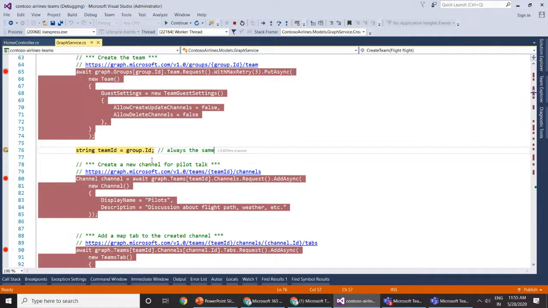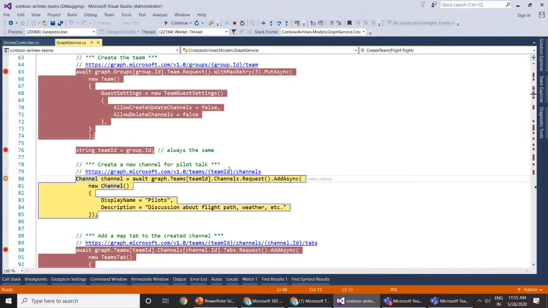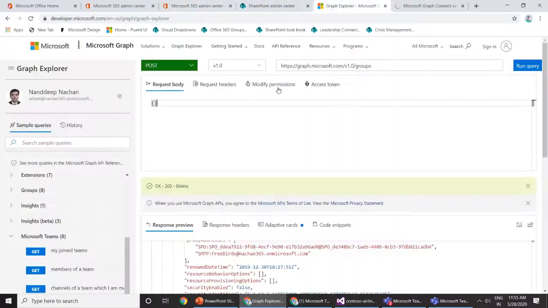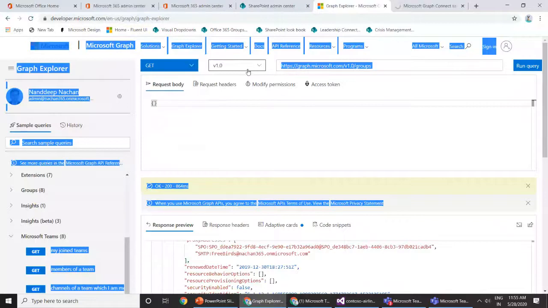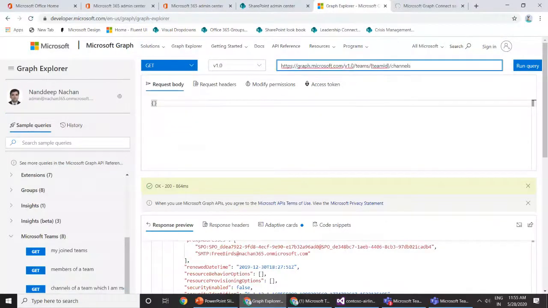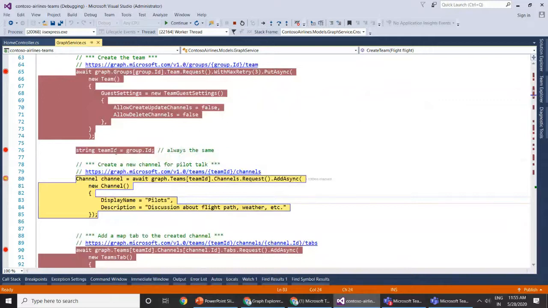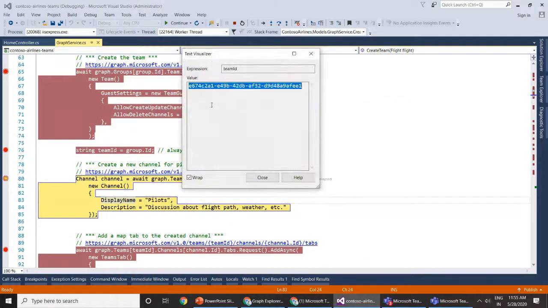So we can directly go ahead with that particular team ID, and then we can create a channel inside our team. So for example, now I have this particular team ID, so I can again go back to my Microsoft Graph Explorer. I will try to get the information first. And instead of this team ID, I will have the actual team ID specified here.